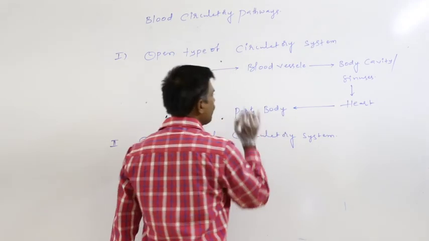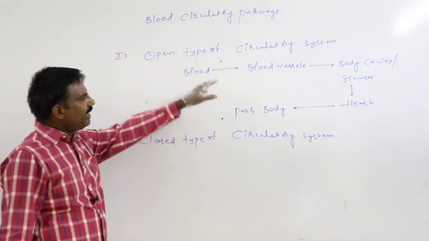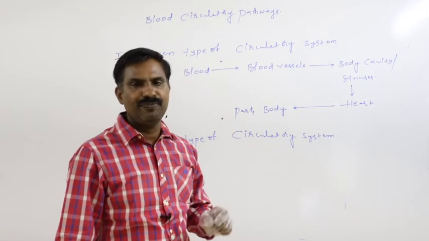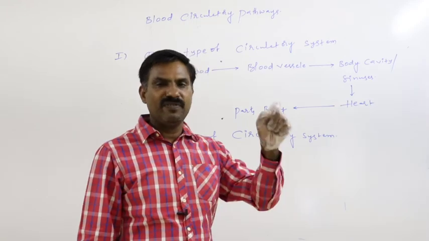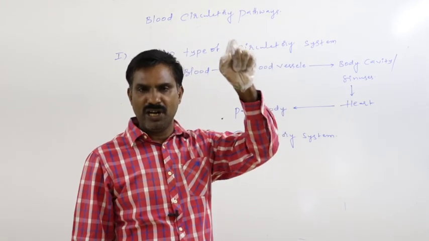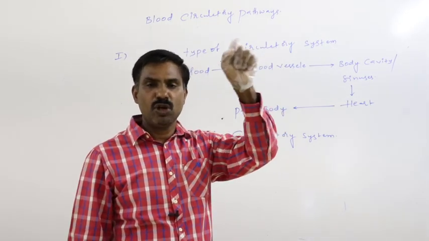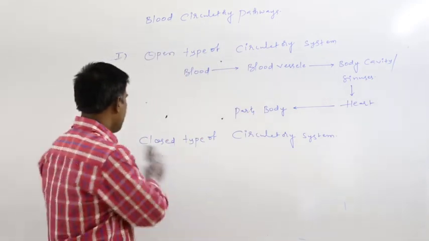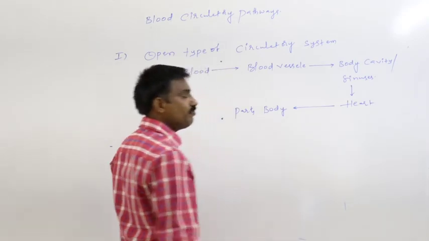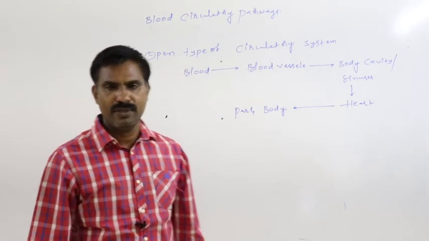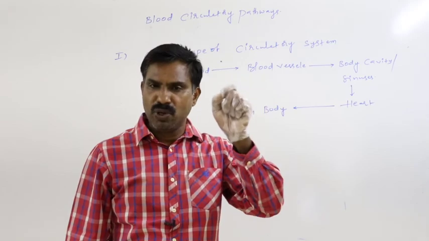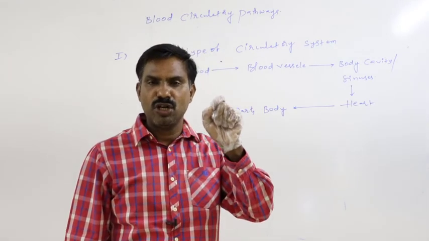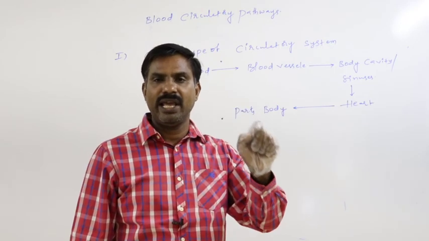In that way, blood is circulated at first through blood vessels, and the blood vessels directly open into the body cavity; they are not terminated with capillaries. Means in the open type of circulatory system, blood vessels are present but poorly developed, and they are not terminated with capillaries.